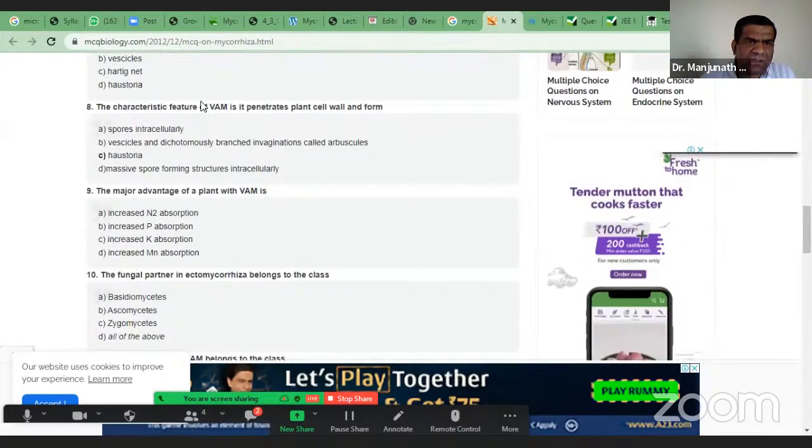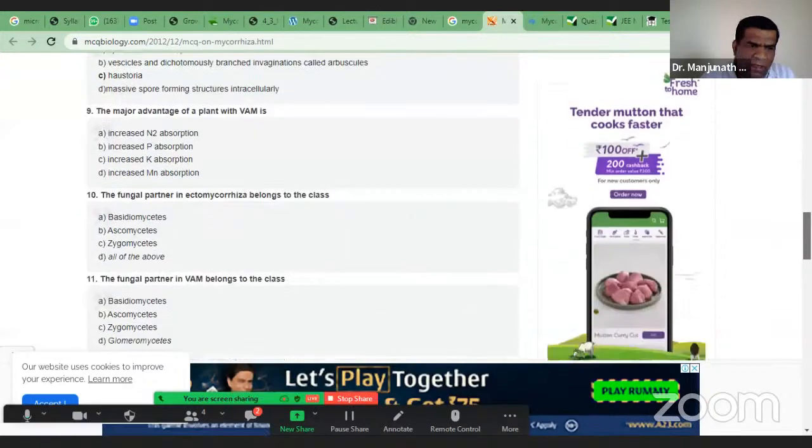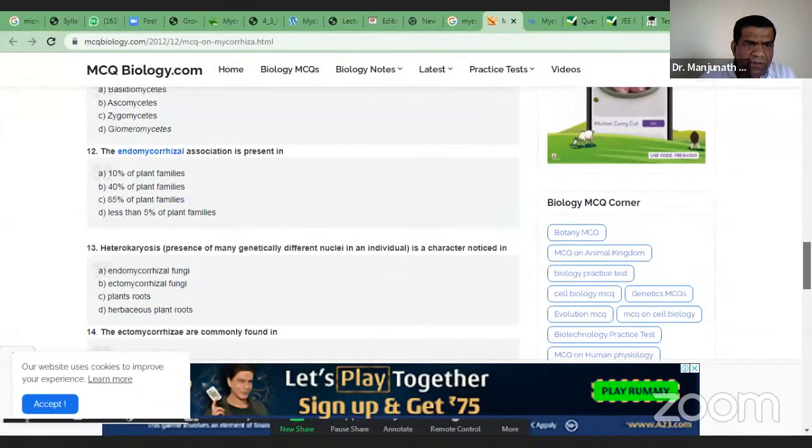The characteristic feature of VAM is it penetrates plant cell wall and forms what? Anybody? Okay, this is haustoria. Then the major advantage of the plant with VAM is increased P absorption. To the class, it is Basidiomycetes. See, like this, you may expect some of the questions.